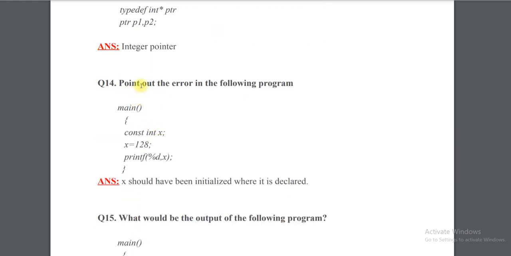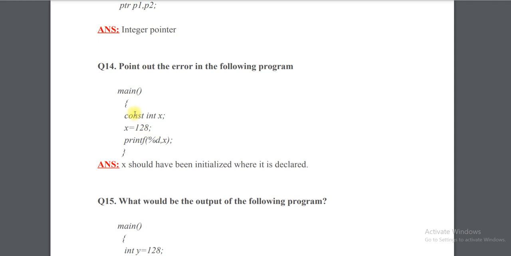Coming to question number 14, point out the error in the following program. The same I have explained in the first video itself. Here x is an integer constant, and we can't reinitialize x directly with a value. However, we could update using the address.